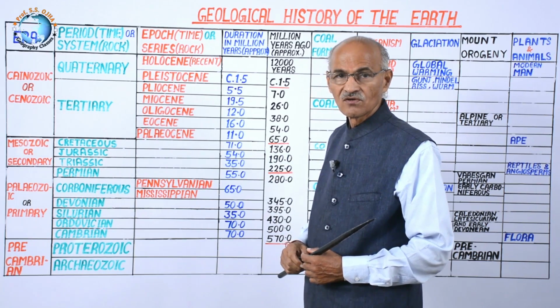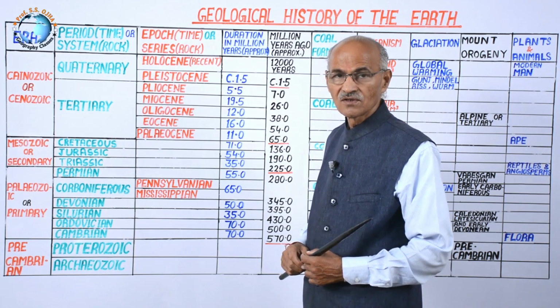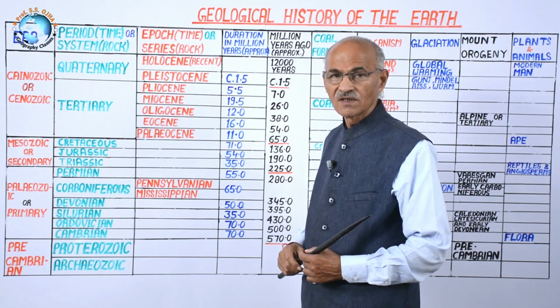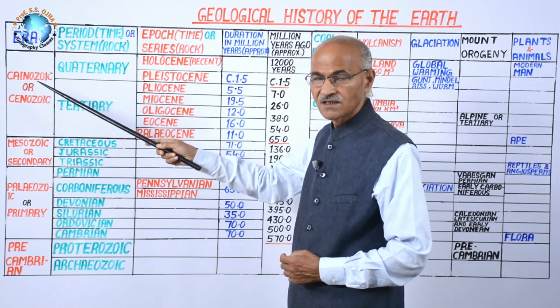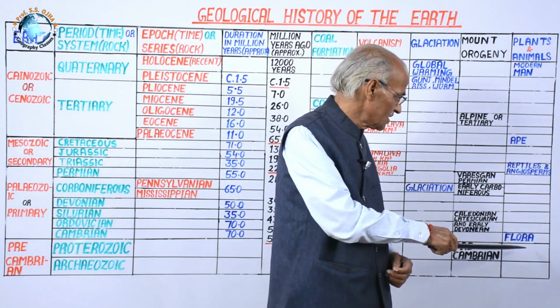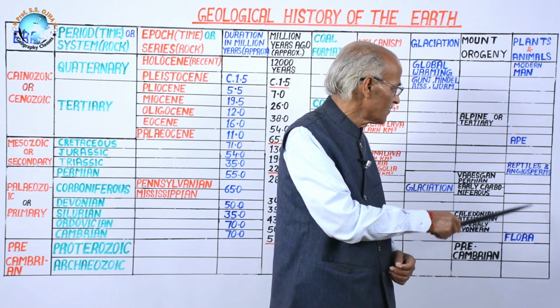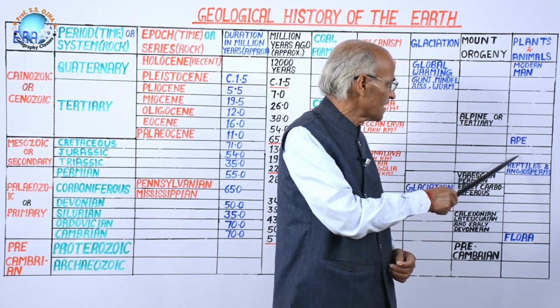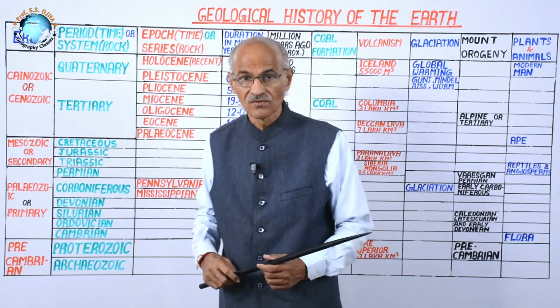Zoic means relating to plants and animals, especially animals. Then we take this as a criterion. Why? Because in geological history, the origin of flora, fauna, reptiles, apes and latest man is also included.